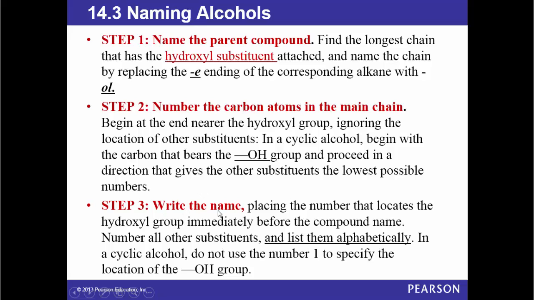Step 3, write the name, placing the number that locates the hydroxyl group immediately before the compound name. Number all other substituents and list them alphabetically. In a cyclic alcohol, do not use the number 1 to specify the location of the OH group.